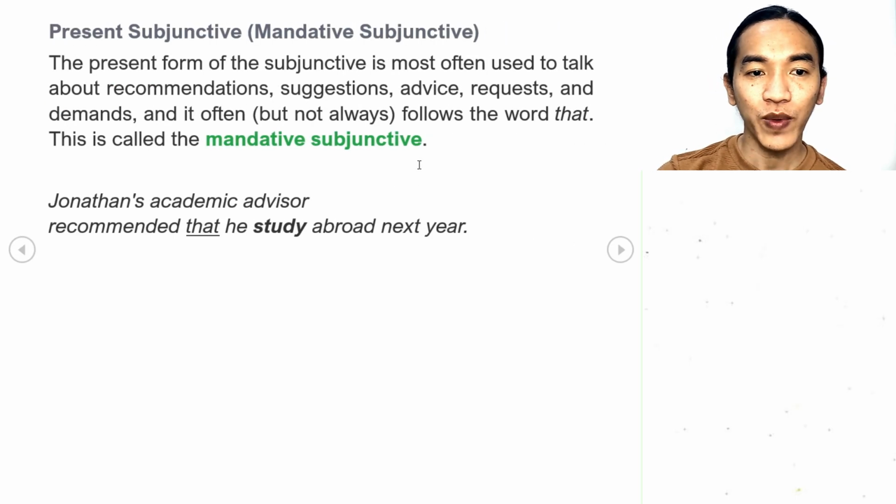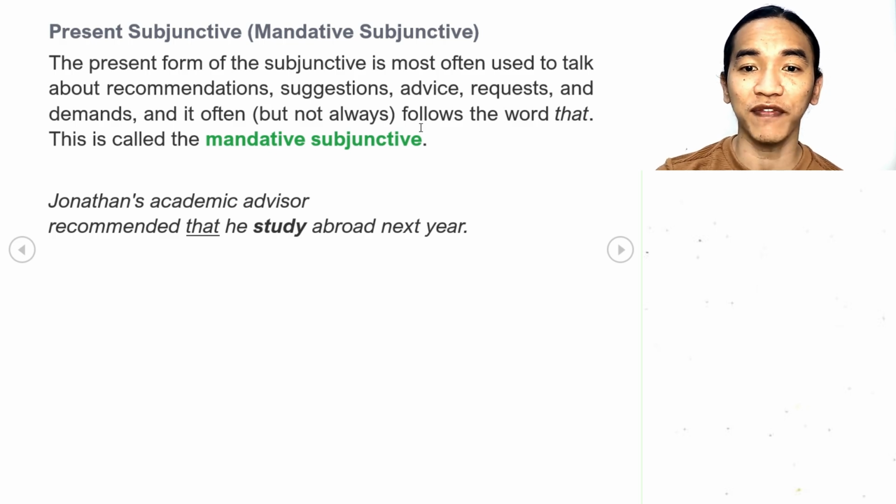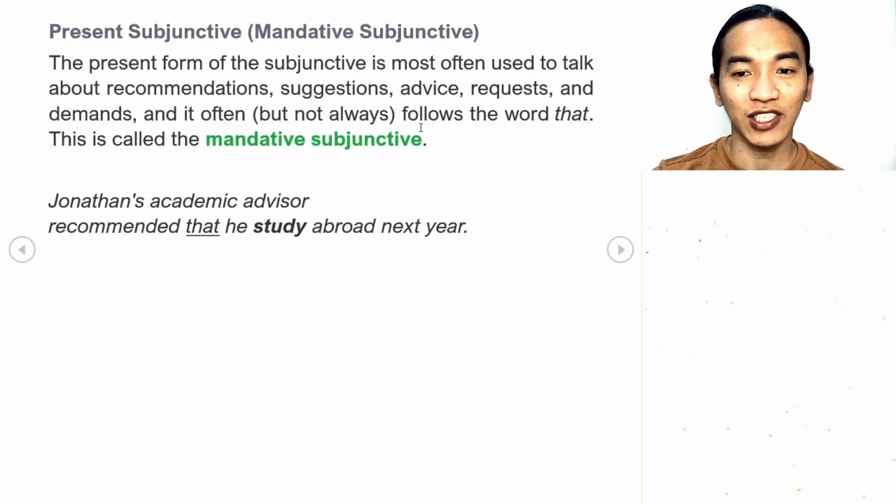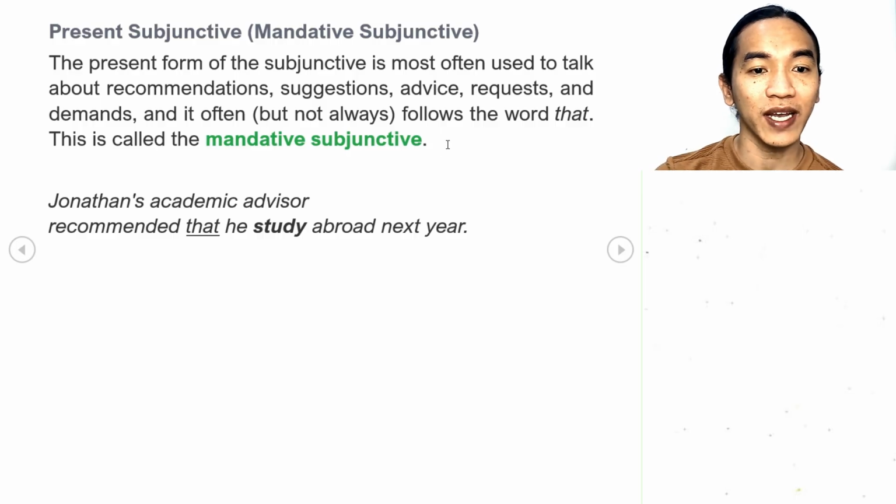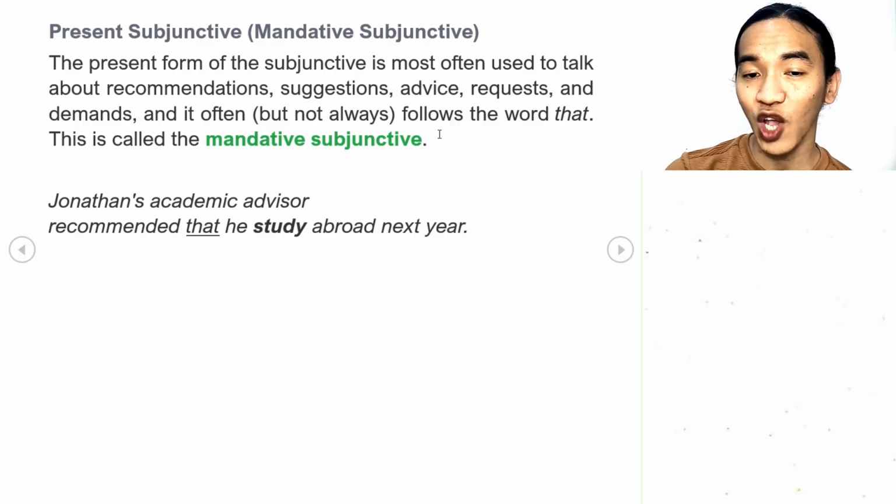Now we have what we call the present subjunctive, or the mandative subjunctive. The present form of the subjunctive is most often used to talk about recommendations, suggestions, advice, requests, and demands, and it often follows the word that, but not always. This is called the mandative subjunctive.